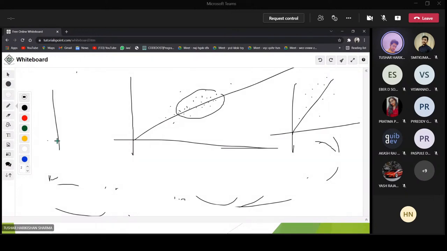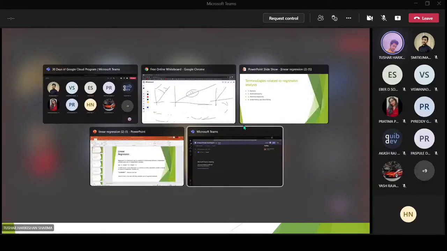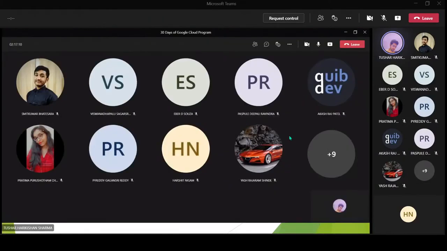Consider this case: if I draw this as my best fit line, the distances are very large, and compared to this, the distances are very small. That means this particular graph is more scattered, and if the graph is very scattered, you won't be able to get a good prediction. Your results won't be good, right?